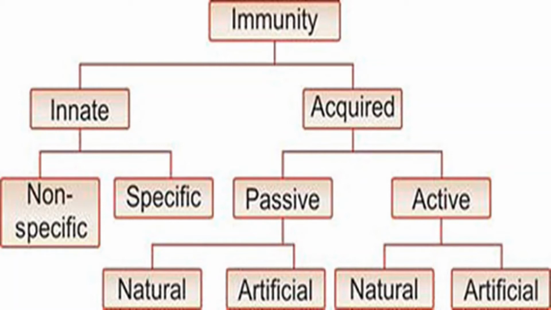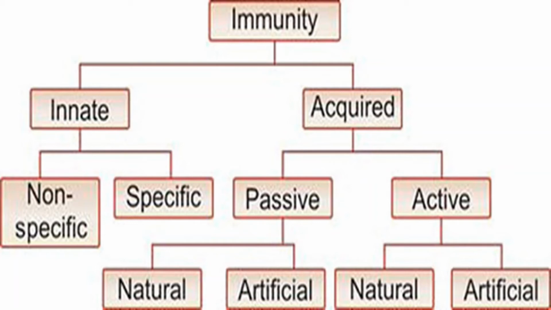And nowadays, in case of COVID-19, we are all saying that we have to boost our immunity. We have to boost our innate immunity through the intake of various kinds of vitamins and minerals, which can boost our immunity.